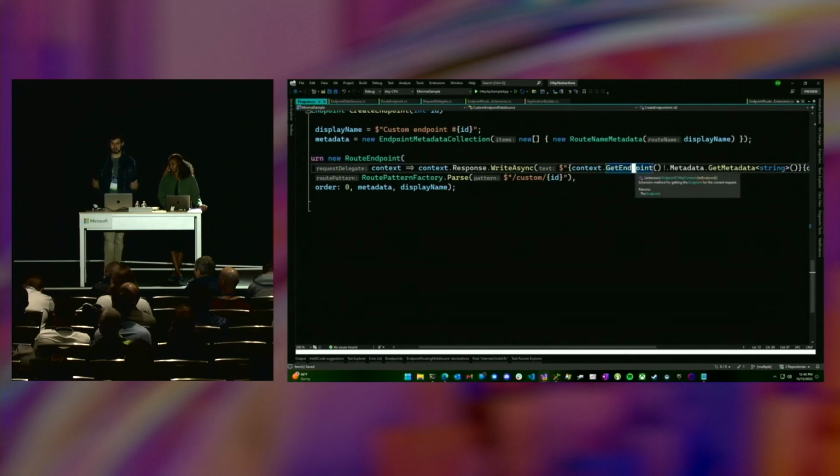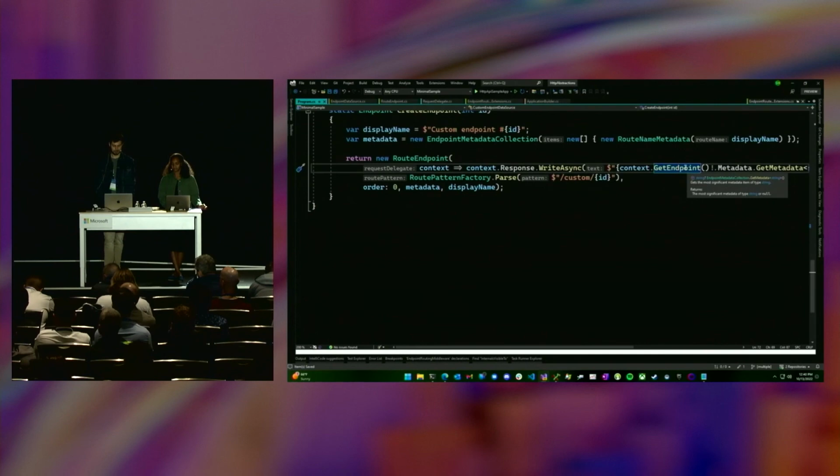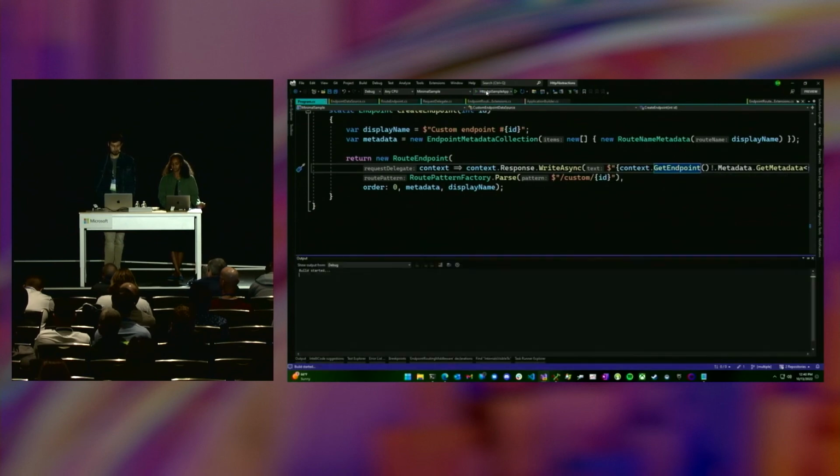It's the same thing that useRouting is calling to look for the route pattern and so forth. And then you can read the metadata and use it. So I'll just show you what this looks like pretty quickly, just what that means, hopefully.